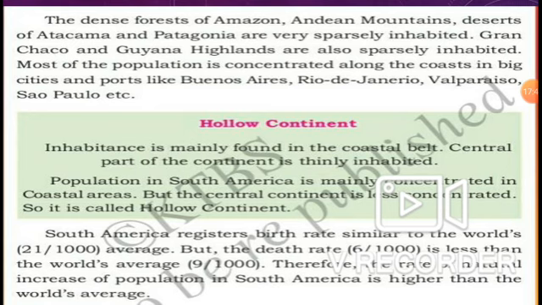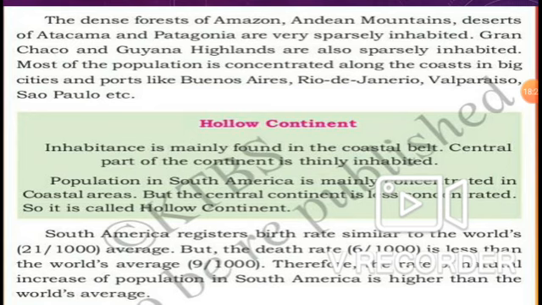If you are still getting doubt, then you can pause it and read it again and again. Okay. Next. South America registers a birth rate similar to the world's average. How much? 21 per thousand. Yes, but the death rate is only 6 for every 1,000 persons, which is less than the world average. Yes, the birth rate is higher than the death rate in South America.